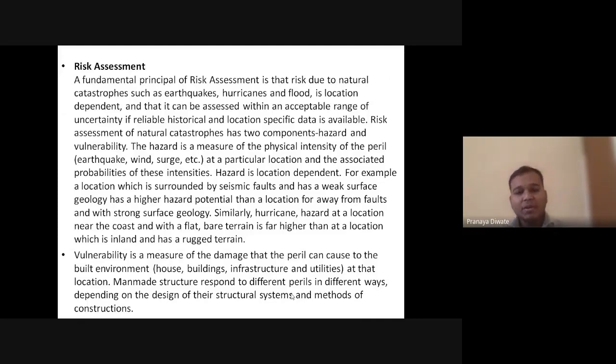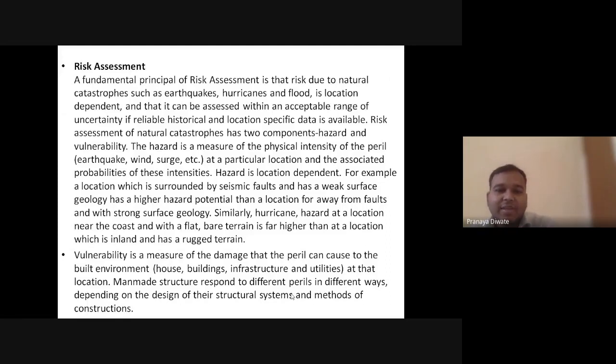For example, a location which is surrounded by seismic faults and has a weak surface geology has a higher hazard potential than a location far away from faults. So hazard potential is location dependent.